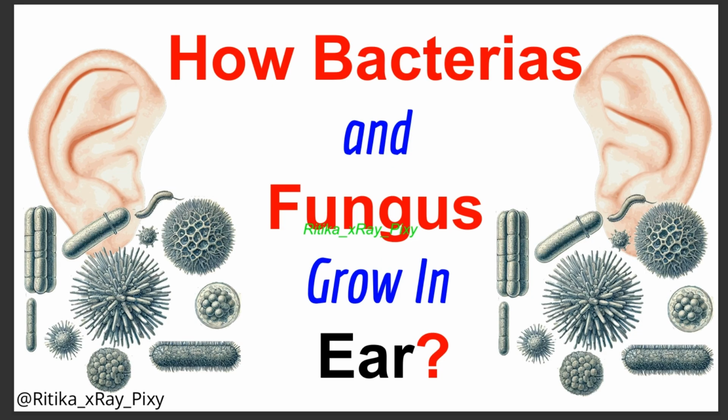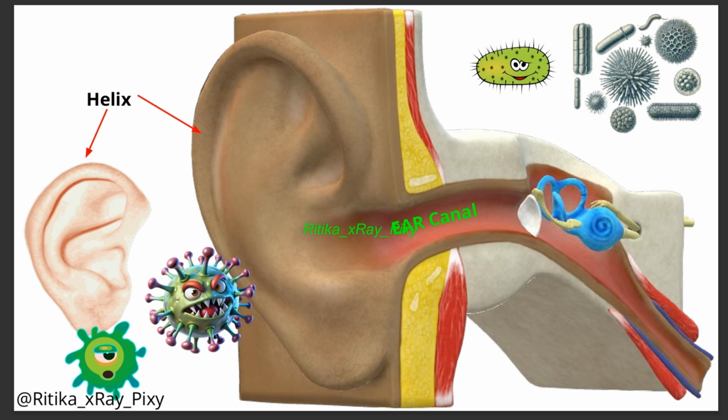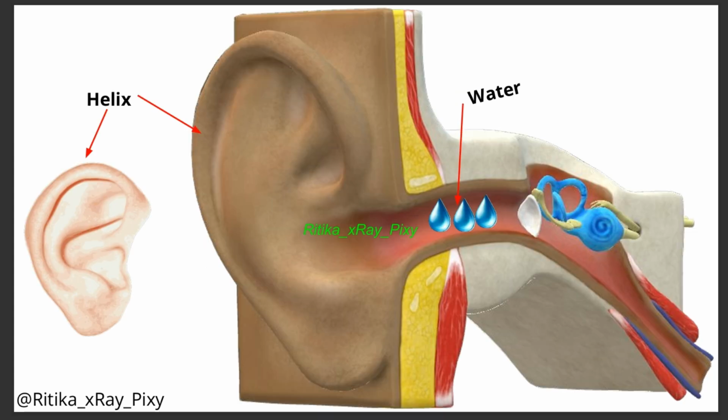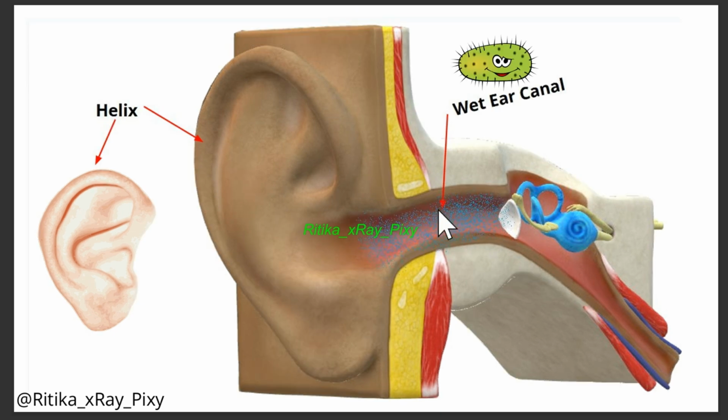Here we have big humidity, smoking, and frequent exposure to pollution. Here the question is how bacteria and fungus grow inside the ear. Bacteria and fungus can grow in the ear when the environment becomes helpful to their growth. This mostly happens when conditions like moisture, warmth, and lack of airflow create an ideal breeding ground for the microorganisms. First, when water gets stuck in the ear, like after bathing or swimming, it creates a bad environment. Fungus love such places and start growing there.